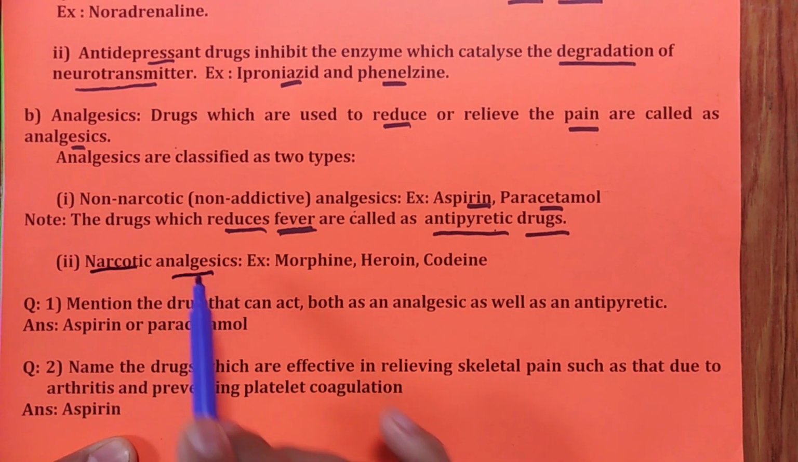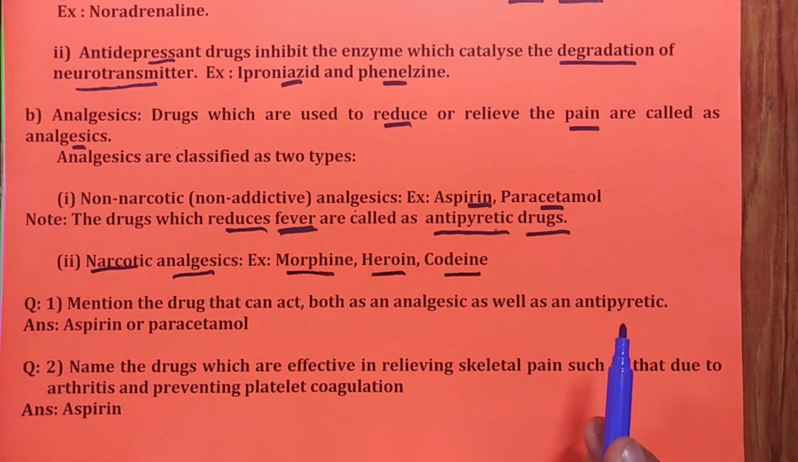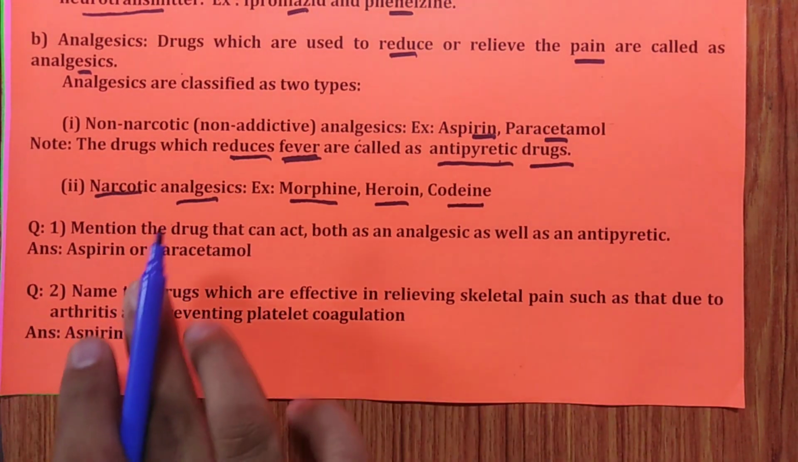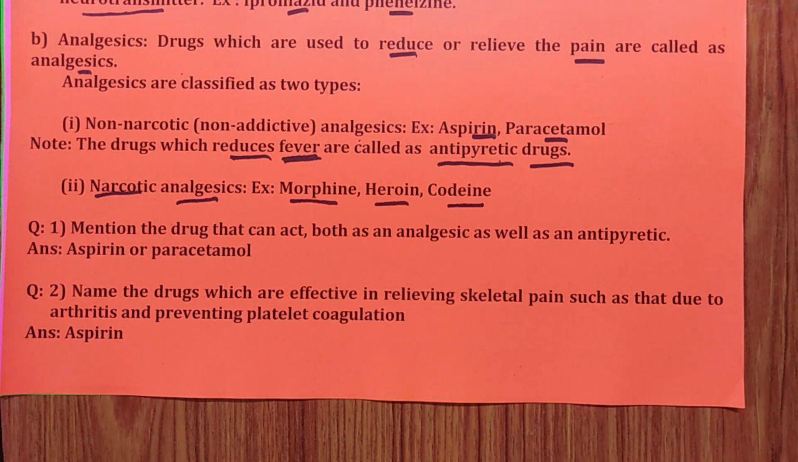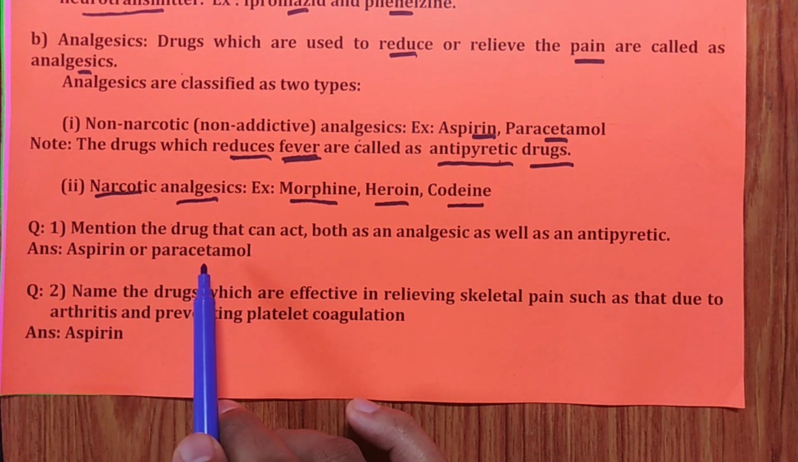The narcotic analgesics, remember, morphine, heroin, codeine, all these are narcotic analgesics. Then if the question is asked like this, important: mention the drug that can act as both analgesic as well as antipyretic. If they give the options, but here I have written the answer directly. Aspirin and paracetamol is the answer.